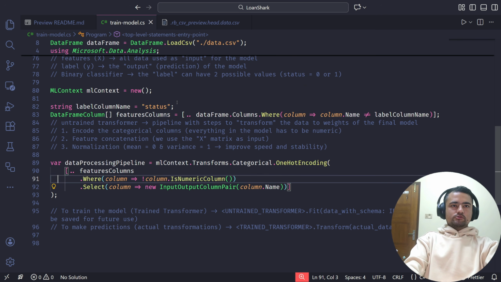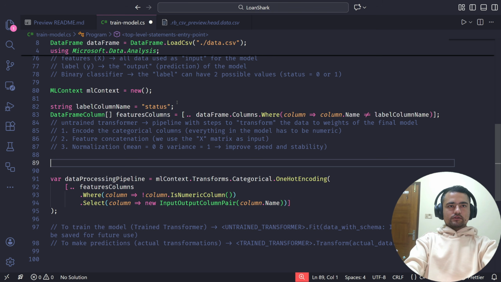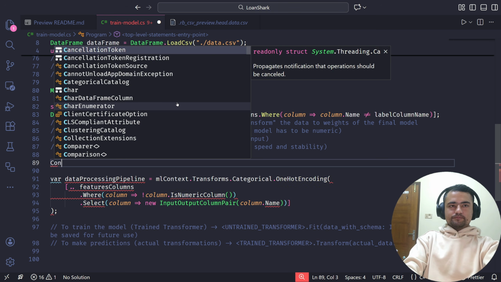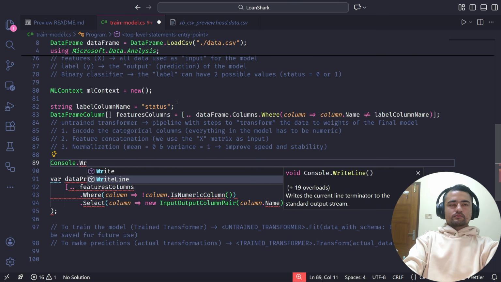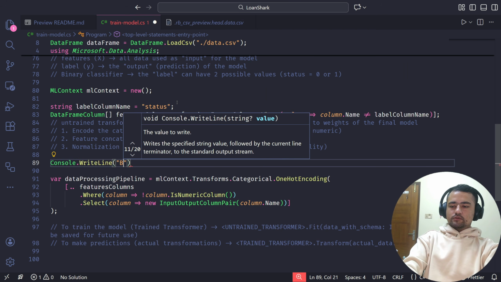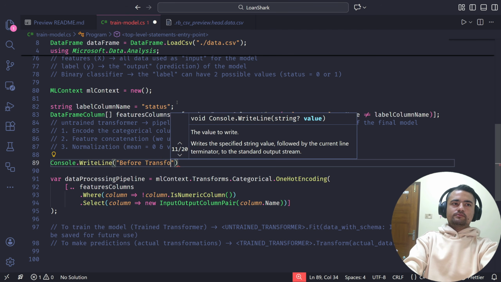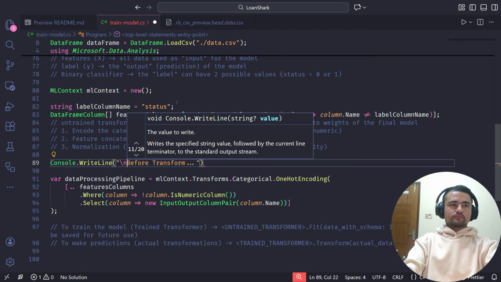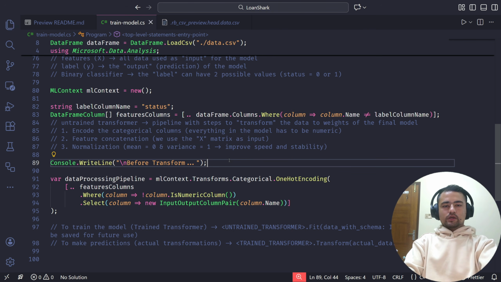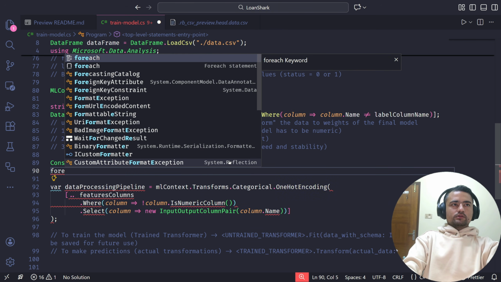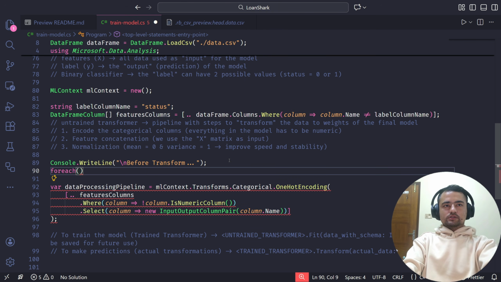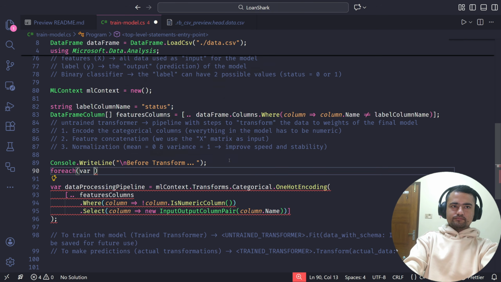Let me, for the sake of demonstration, I'll just say d4 transform. Let's just see the data for the first row.